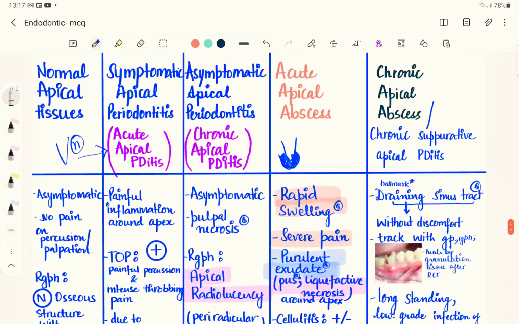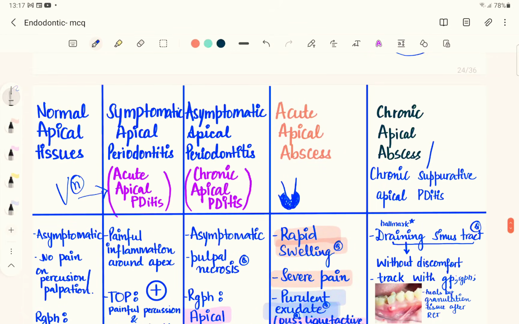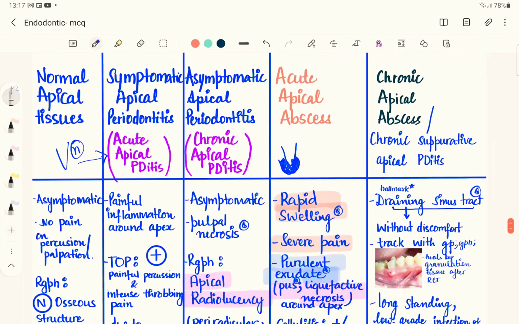So talking about the progression of acute apical abscess over the time period into chronic apical abscess. The acute apical abscess will progress over the time period into chronic apical periodontitis, which is also known as chronic suppurative apical periodontitis. Chronic suppurative means that pus is associated. So it's a progression from the abscess.